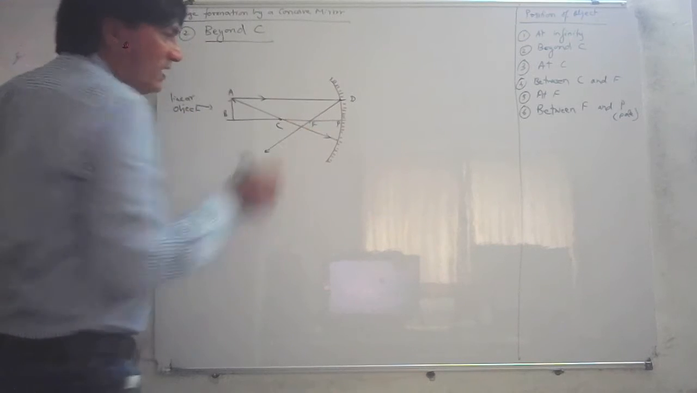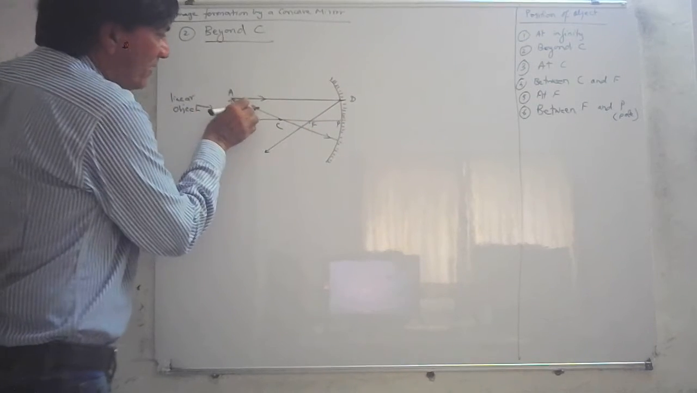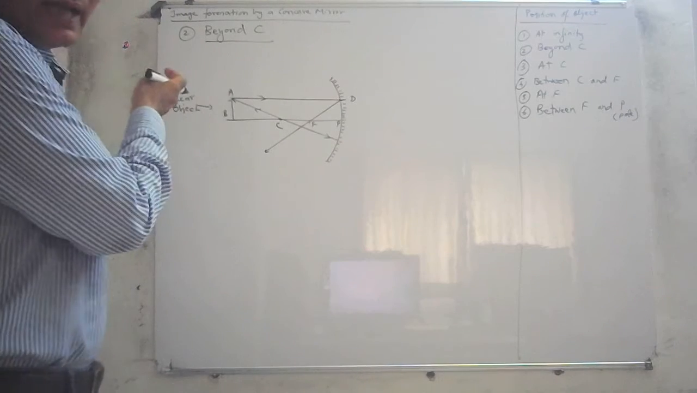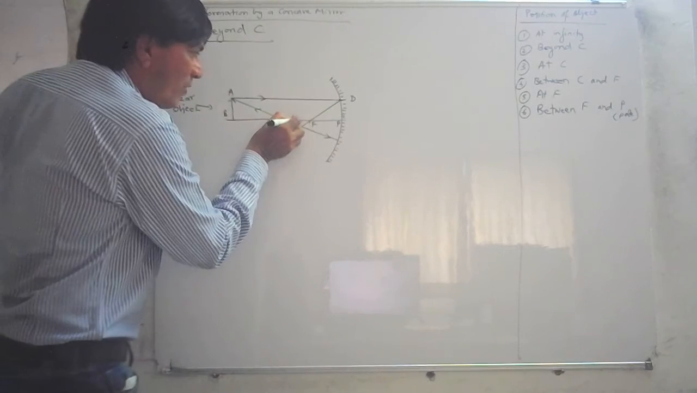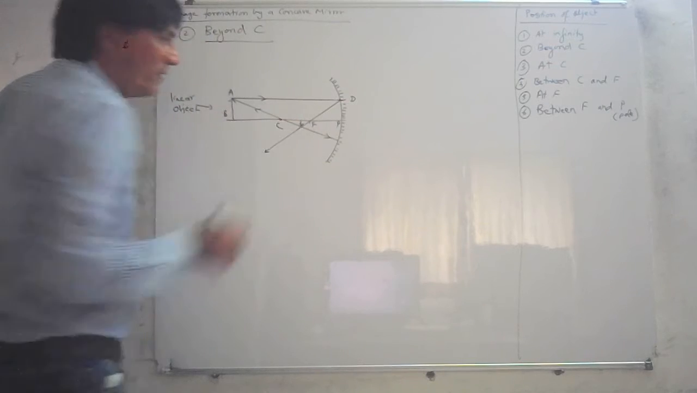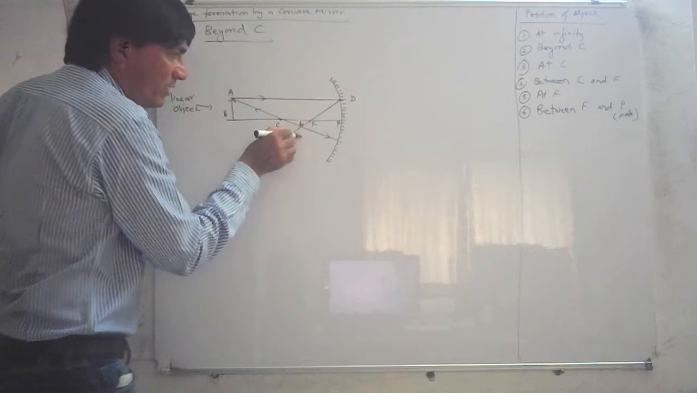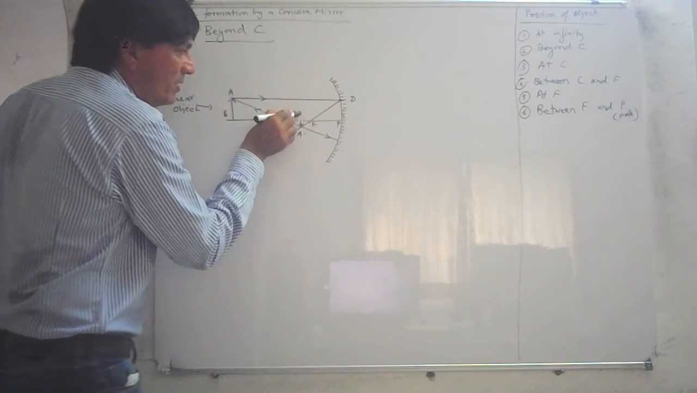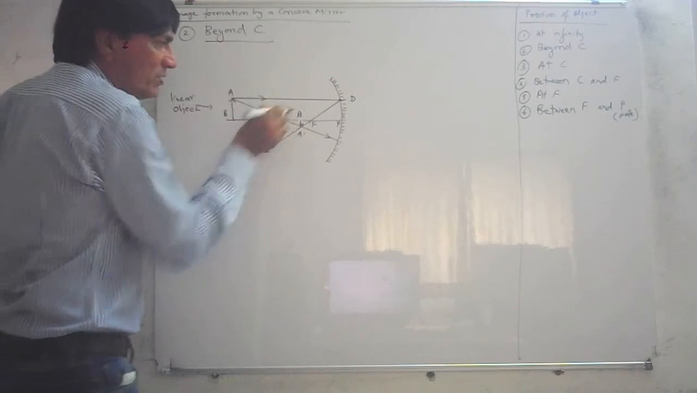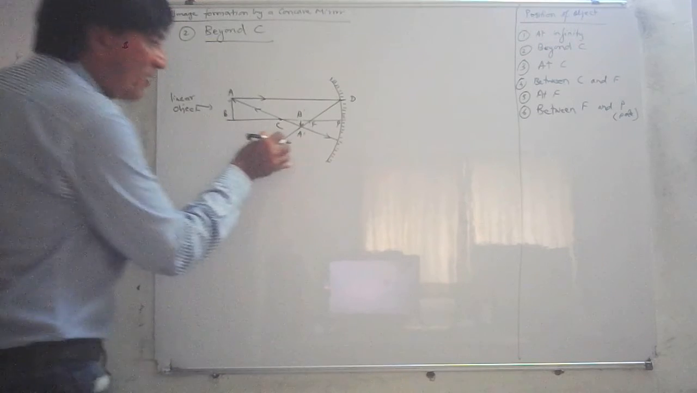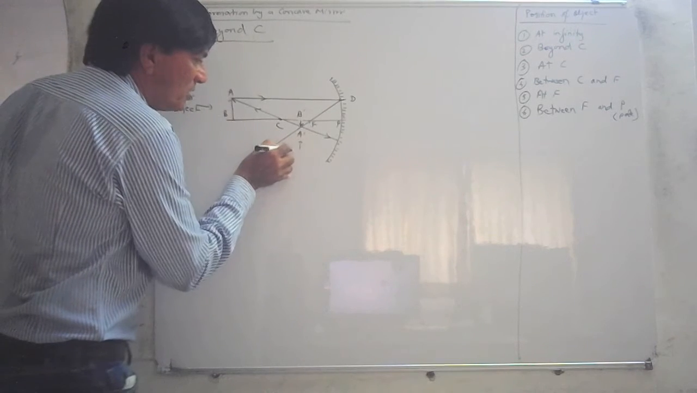This ray of light goes this way, and then when a ray of light passes through the center of curvature, it goes back in the same direction. So the image will be formed here. Image is formed here, and we call it A. This is now inverted. So A will be here, and B will be here. A dash B dash, A apostrophe B apostrophe. That's the image.